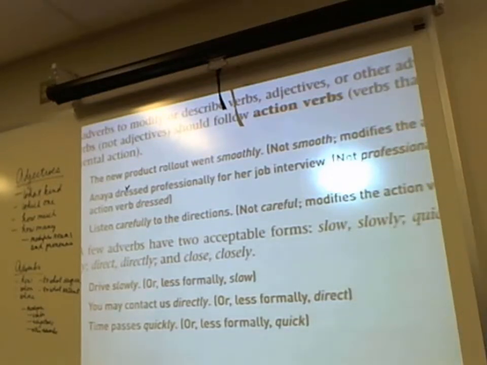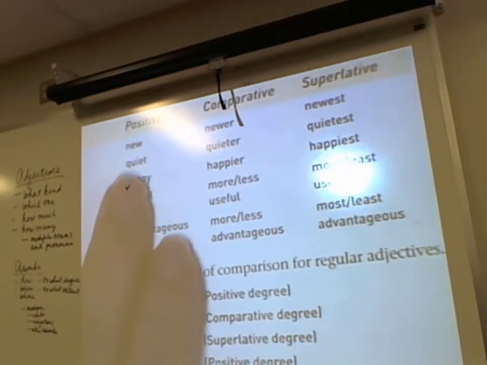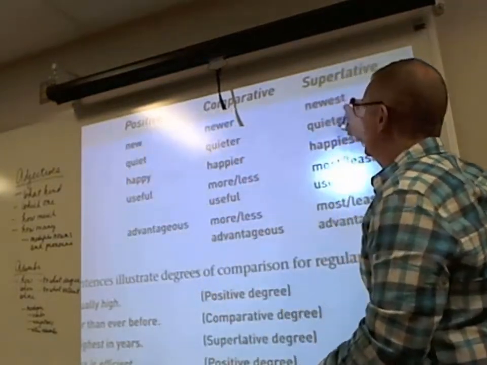And that would be the comparative or the superlative degree. We've already looked at that in the pretest. In the positive, you have the word new, newer, and newest. So this is the positive degree of the adjective new, quiet, happy, and useful.